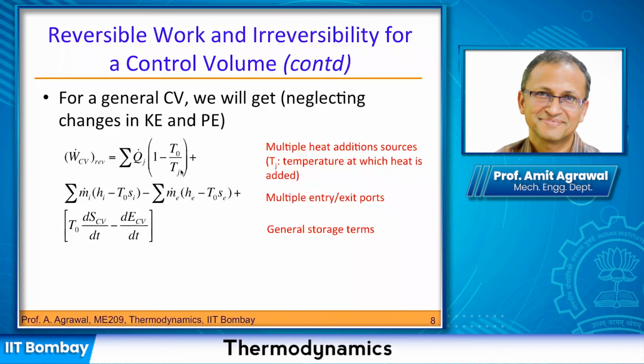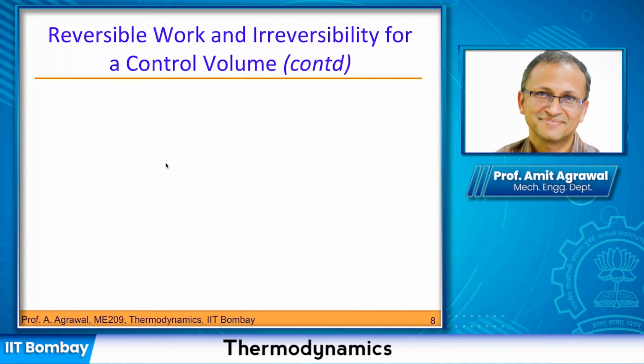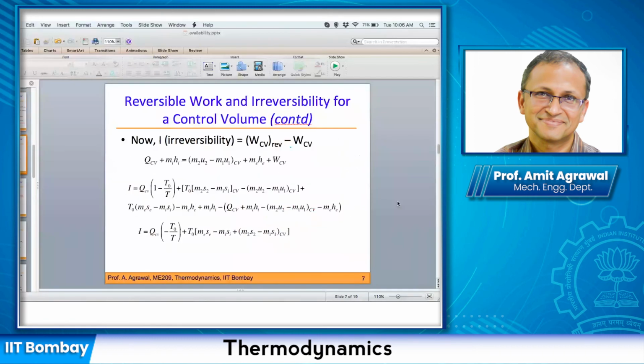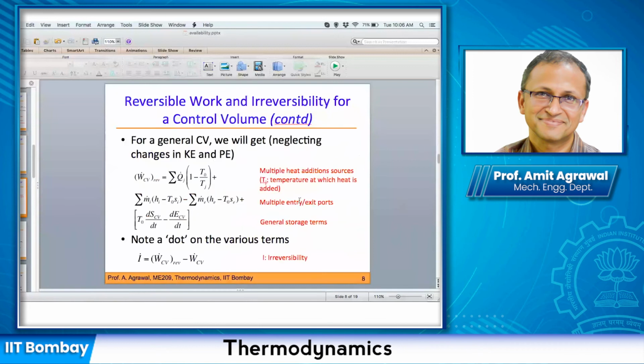Then I could repeat the whole exercise, and instead of this expression, I would get Q being added at different temperatures Tj. And of course, I will have to add it up in this manner here. Otherwise, it has the same form. And from the entropy generation point of view, this turns out to be important. And that's why we write it out in this manner here.